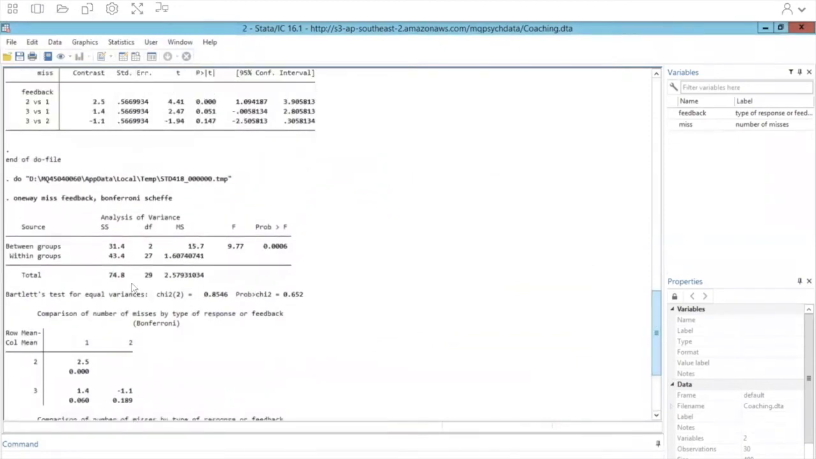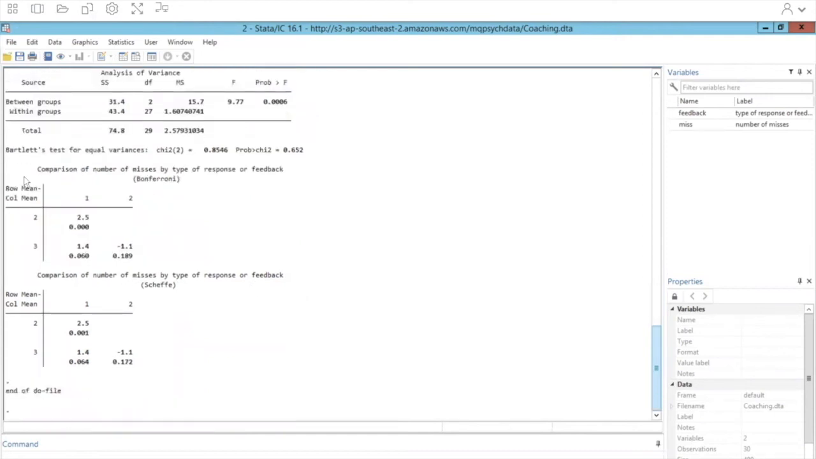Now you should see that the ANOVA table is exactly the same. The F statistic is the same as the command that we did above, 9.77, and it's of course significant. Next we have the comparisons for the Bonferroni adjustment as well as for the Scheffé adjustment. The output looks a little bit different compared to the last command that we ran, but it's still essentially telling